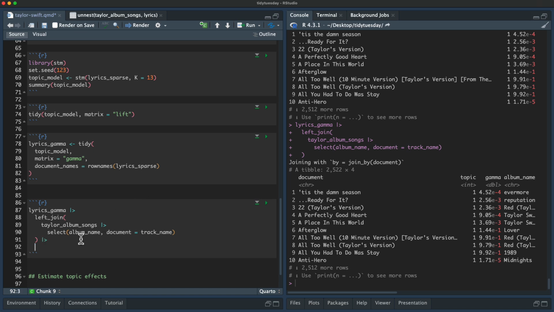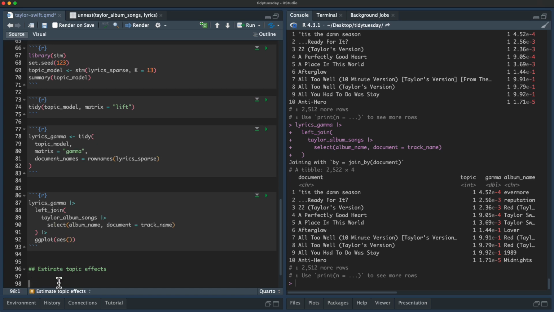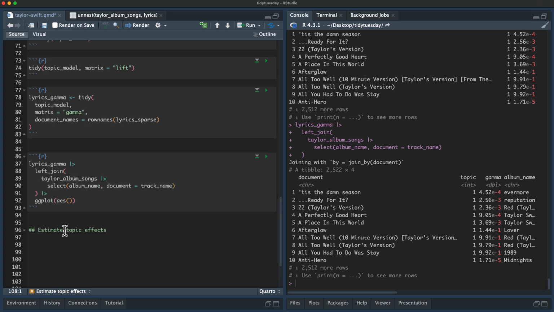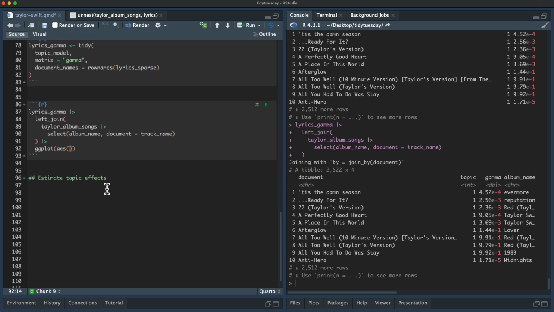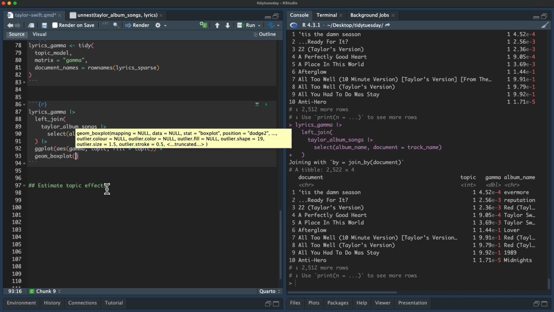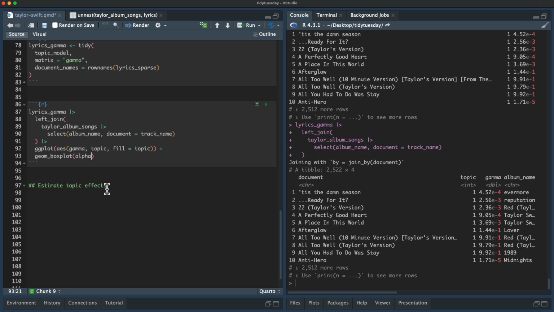And now we can make a plot. Okay, so gamma on the x-axis, topic on the y-axis. Let's say fill equals topic, so we can see this. And then we are going to say geom box plot like this.